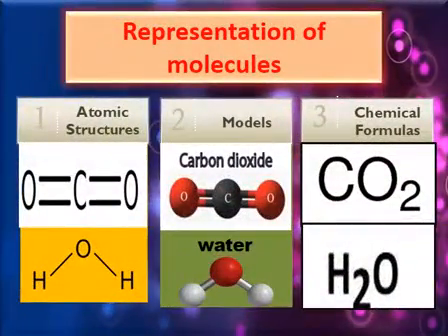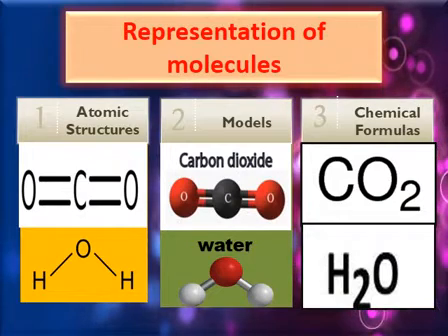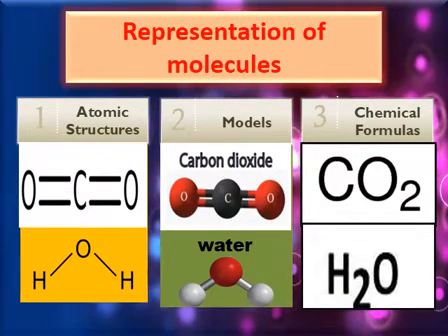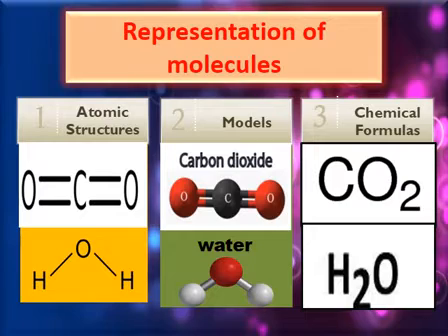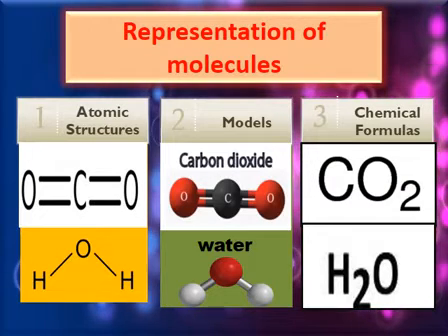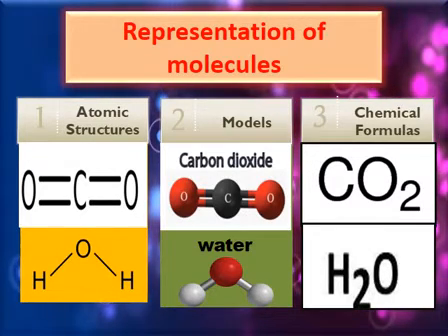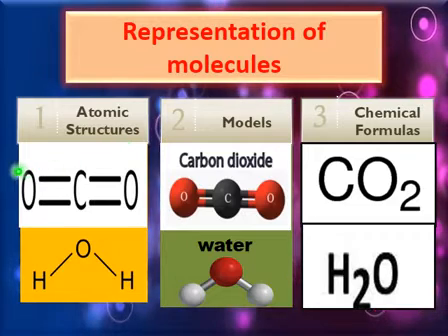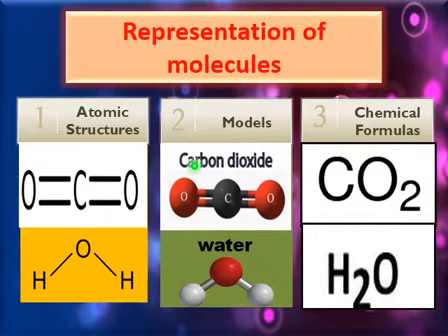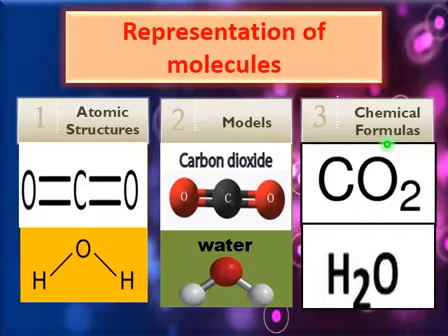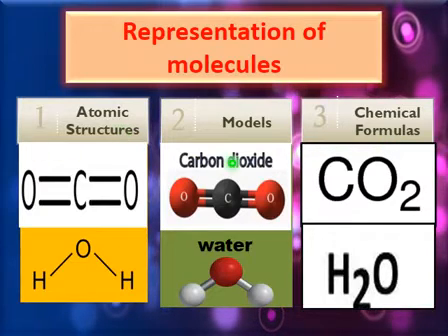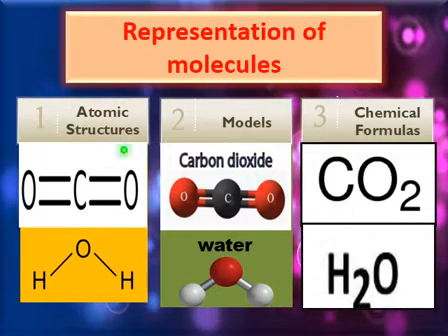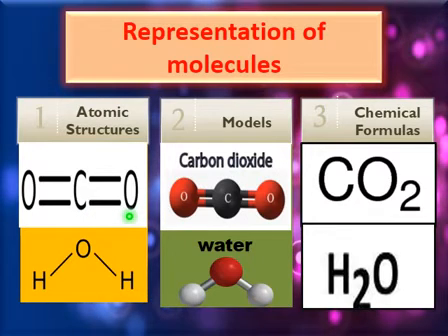Dear students, how can we represent our molecules? Molecules can have three kinds of representation. As you can see here, they can be represented by atomic structures, models, and then chemical formulas. If I take the example of carbon dioxide, the atomic structure can be written like that.